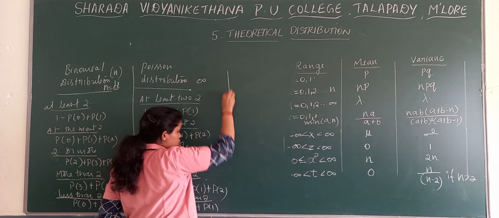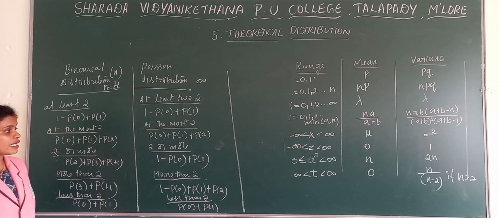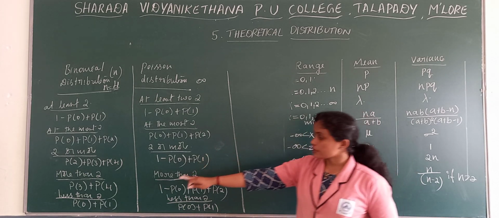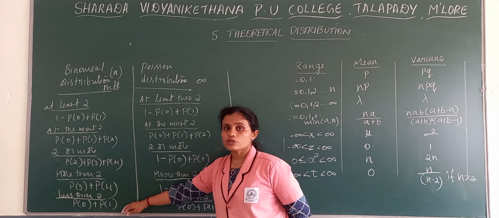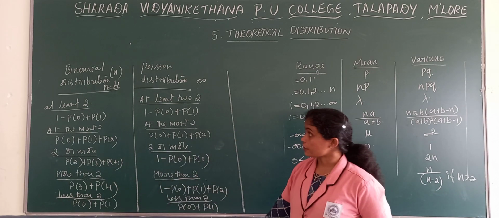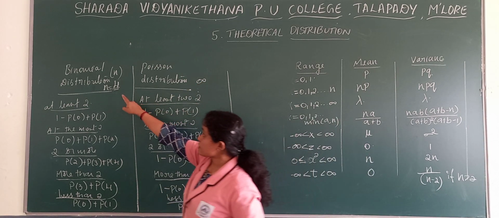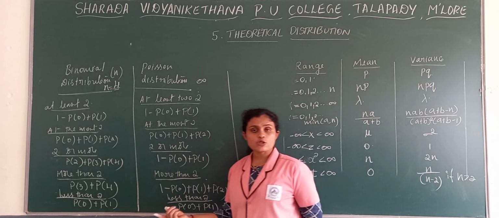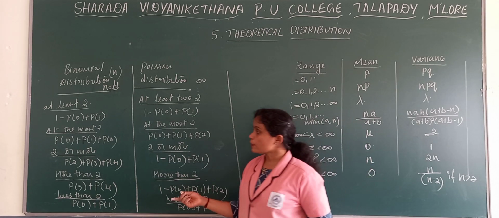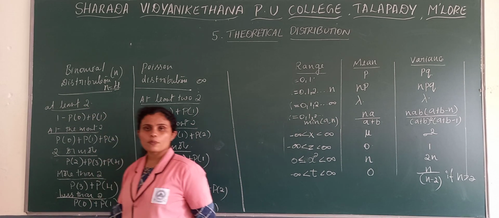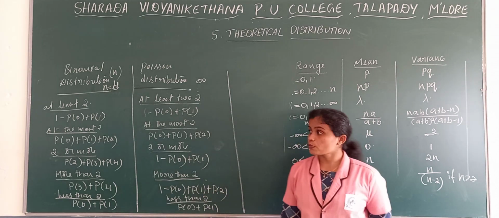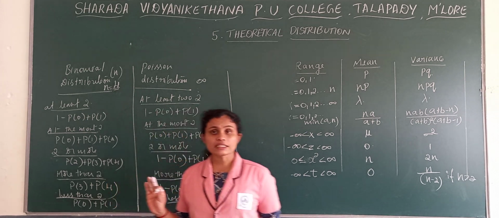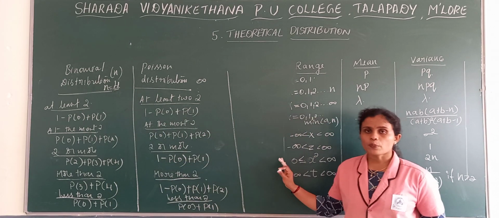These two are in case of binomial and Poisson distribution. When you get this kind of questions, how to take the questions? I feel that it is better to write it down. And see here, as I said, I have mentioned n is 4. In your problem, you may get n as 5 or 6 or 3, any number. And depending upon the problems, you may get different kinds of questions. So this is about binomial and Poisson distribution. As I said, this particular chapter is very important.